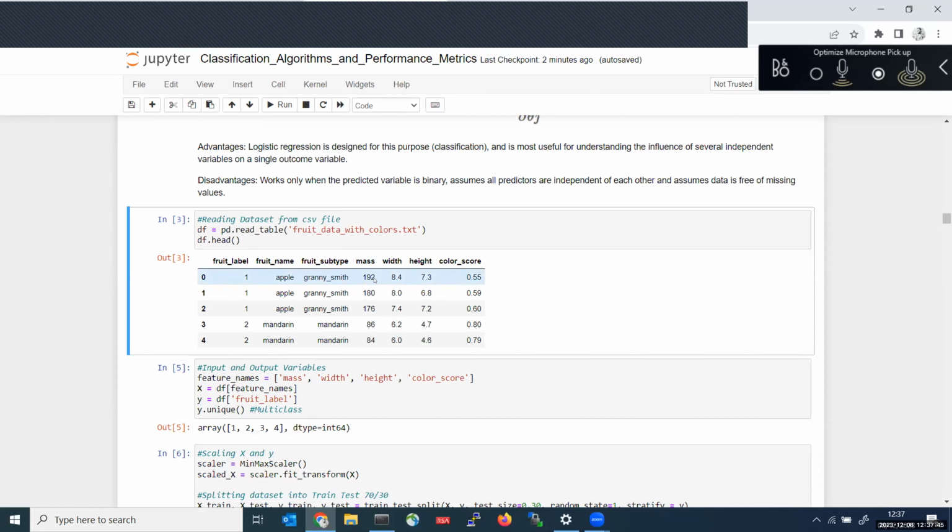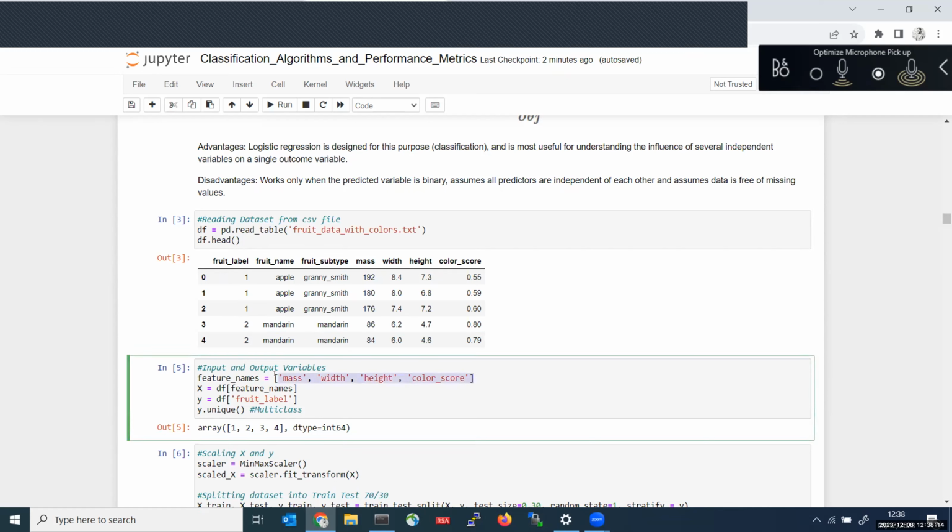Some apples may have a mass of 192, some may have 180. And the width, some apples may have 8.4, 7.4, height 7.3, and then the color score. They have given some color scoring for each and every fruit. Maybe the apple has a little bit of a dull color, and the mandarin has the highest color, like 0.8, 0.7, something like that.